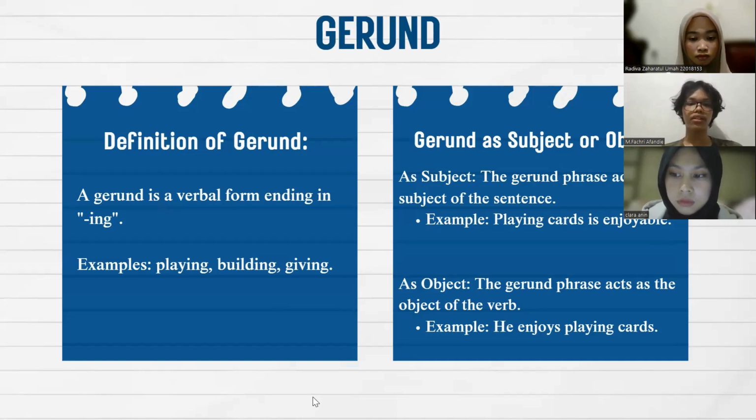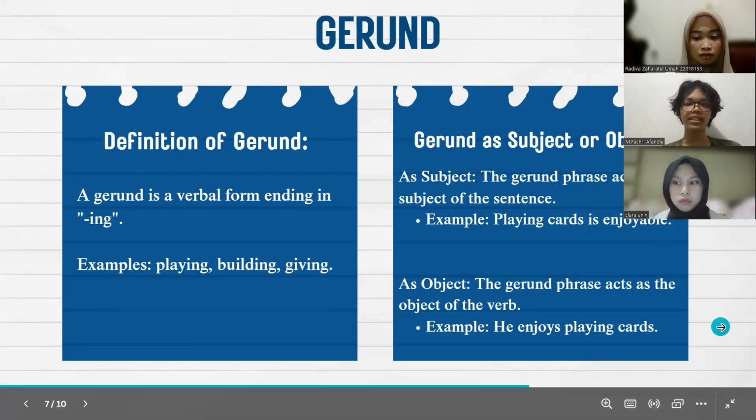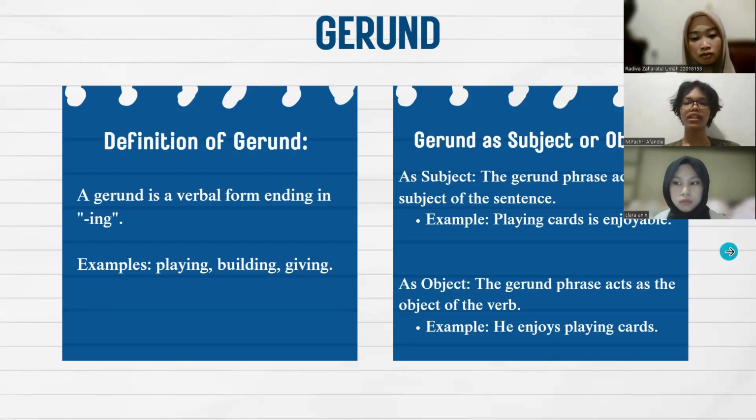Gerund as object. A gerund can also act as the object of a verb, meaning it receives the action of the verb. For example, he enjoys playing cards. In this sentence, playing cards is the object of the verb enjoys and tells us what he enjoys.